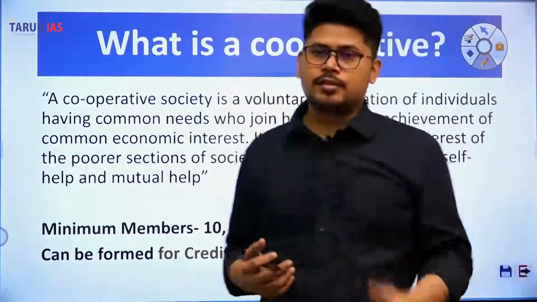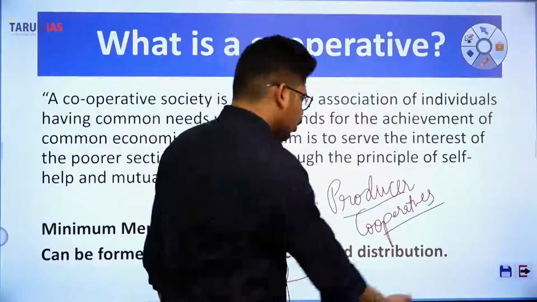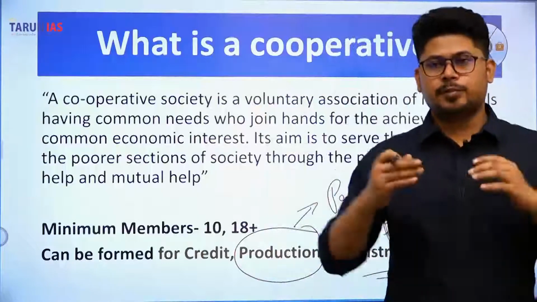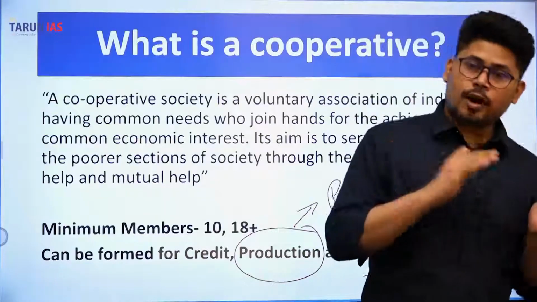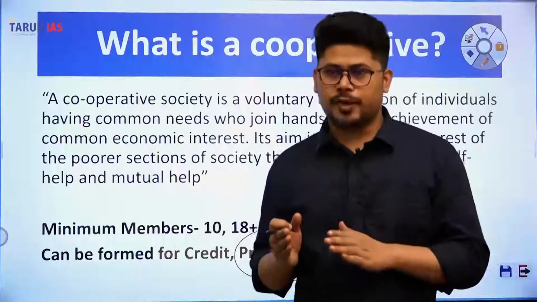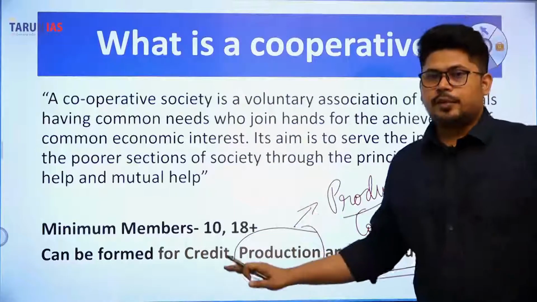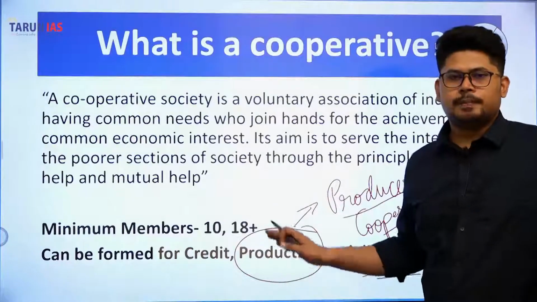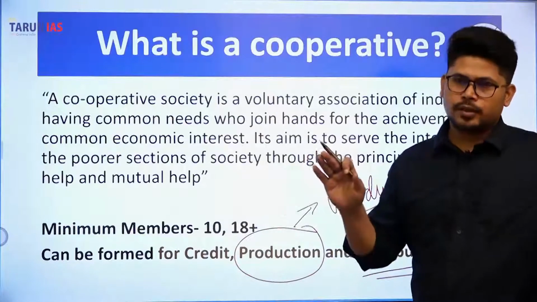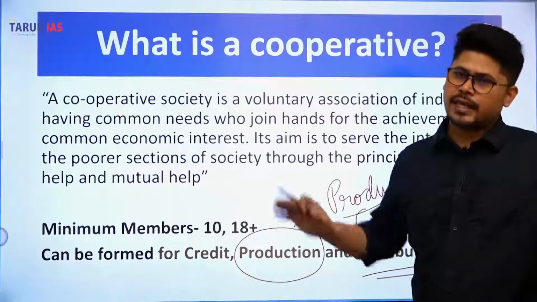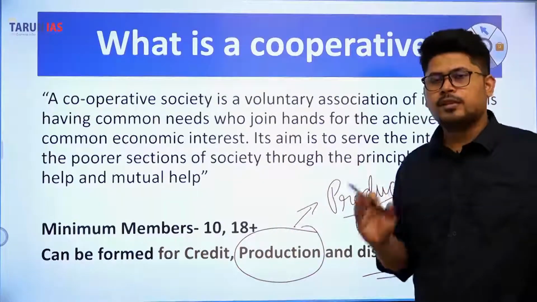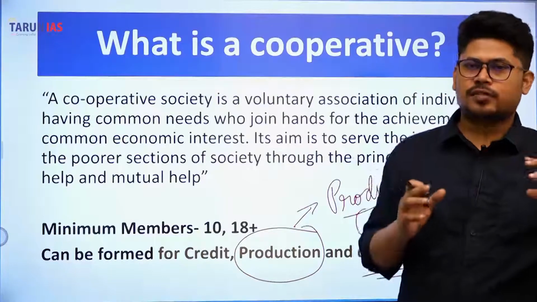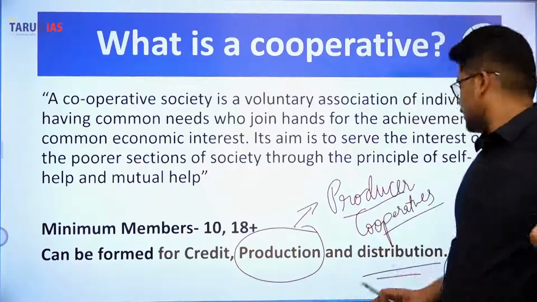cooperative society is Amul. Okay, what Amul does is Amul collects the milk from all the farmers in the area and distributes it to the consumers. And the farmers themselves are the members of the Amul cooperative. Okay, so there can be three kinds of major cooperatives. Even in production, a horticulture cooperative can be formed, a farming cooperative can be formed, a sericulture cooperative can be formed, but the major classification includes credit, production and distribution. That is the classification that we are interested in.